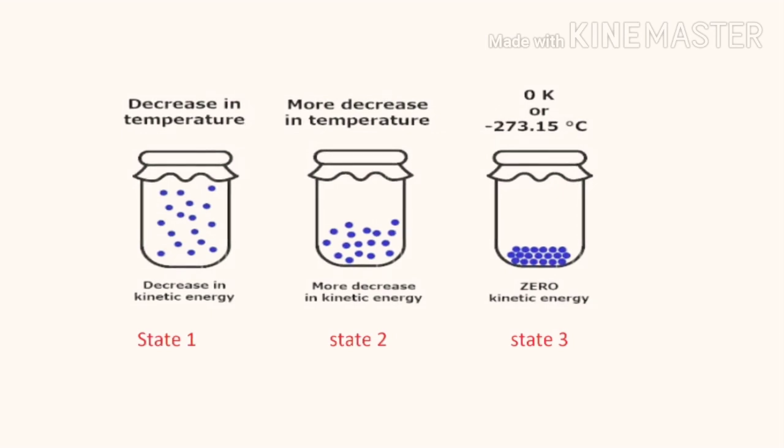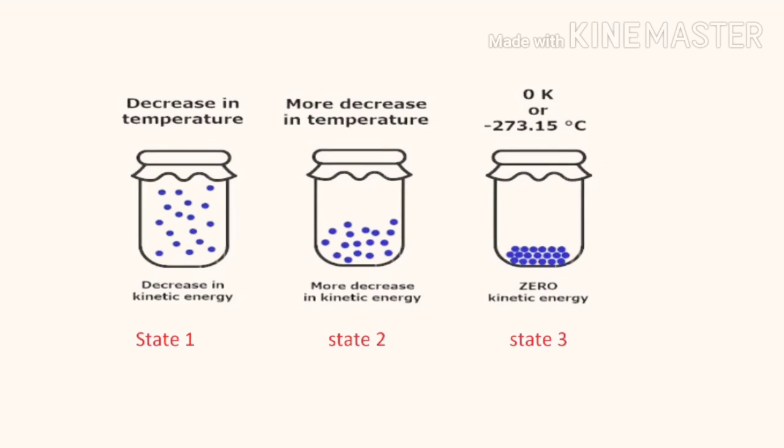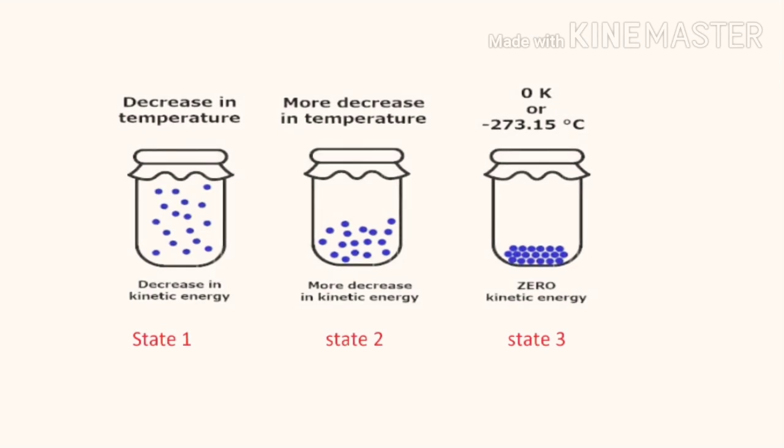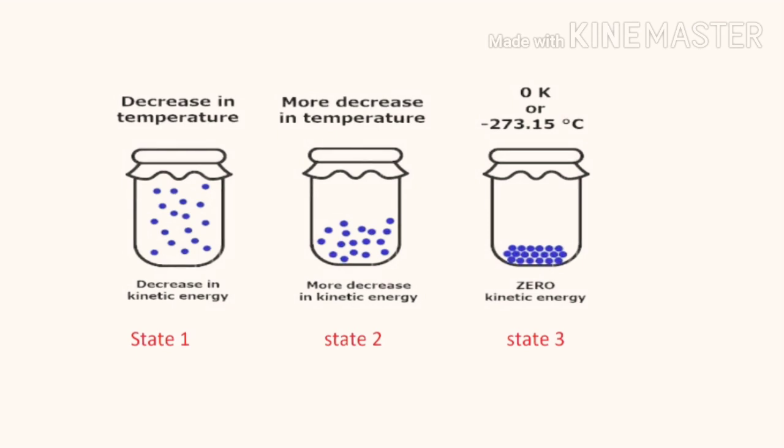And as we keep on further decreasing the temperature till 0 Kelvin or minus 273.15 degrees Celsius, all the gas molecules come close to each other with zero motion and behave as solid matter. It happens so because the internal energy, which is in the form of rotational energy, vibrational energy, or translational energy, comes to a zero state. Overall, we can say kinetic energy of molecules becomes zero.